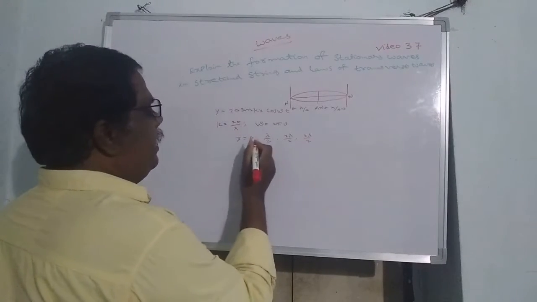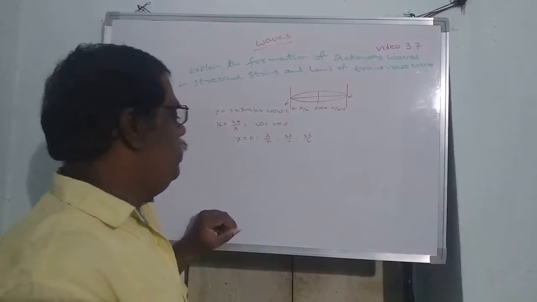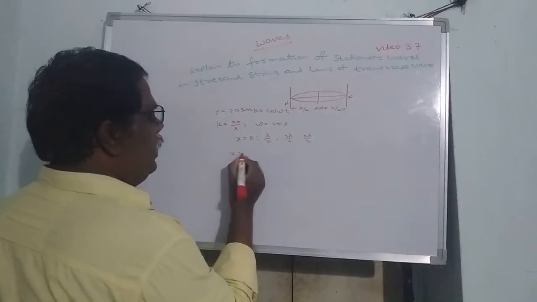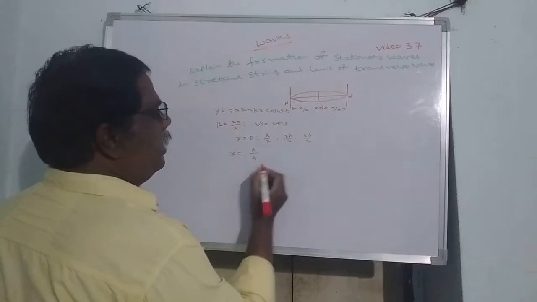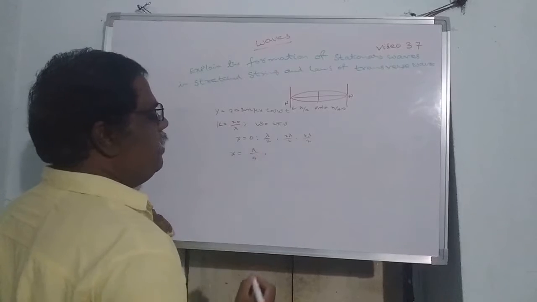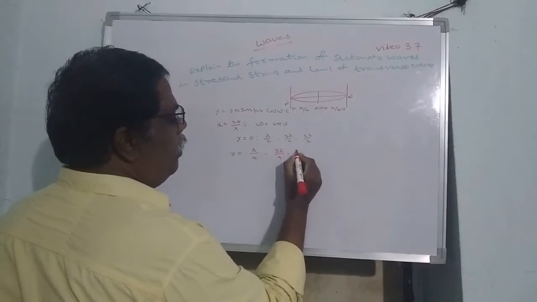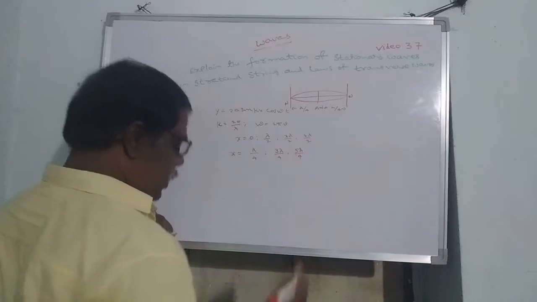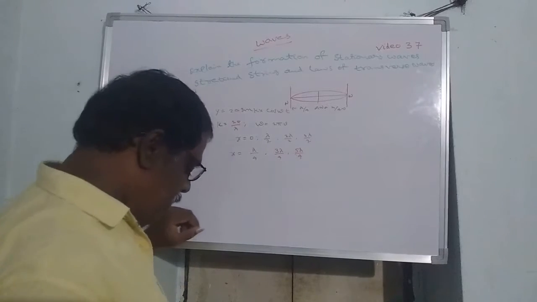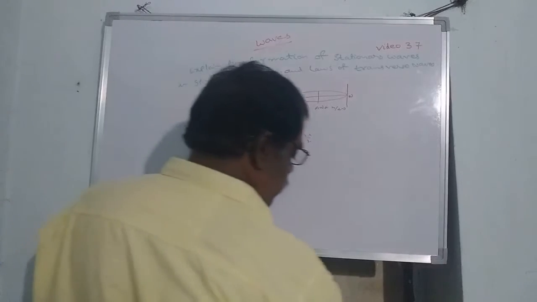At nodes, the amplitude will be equal to 0. If the x value is lambda by 4, that is node to antinode, the antinode displacement will be maximum. After that it will be 3 lambda by 4, 5 lambda by 4, where displacements will be maximum and antinodes are formed. So this is the situation.